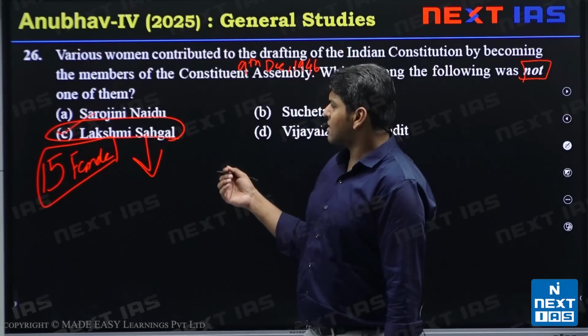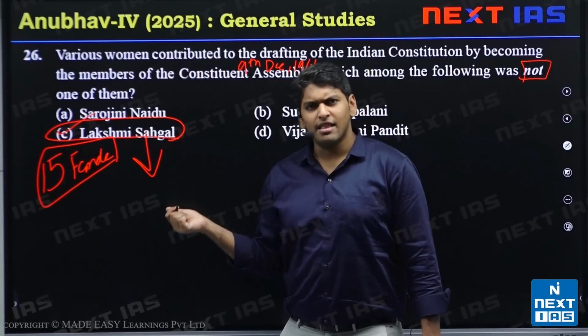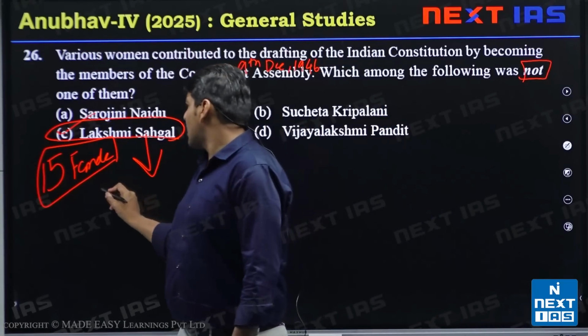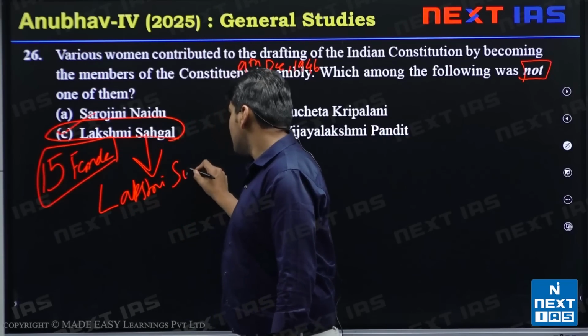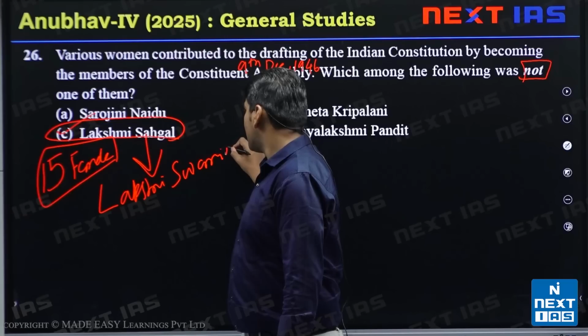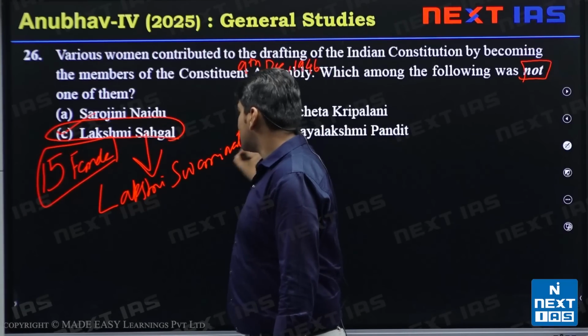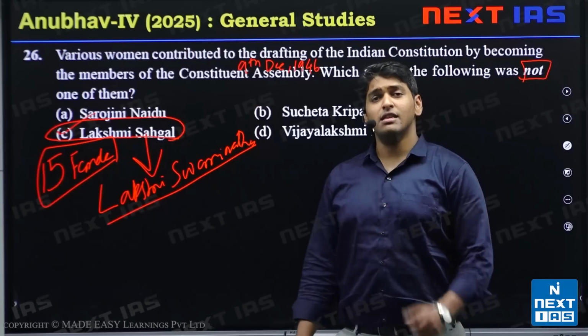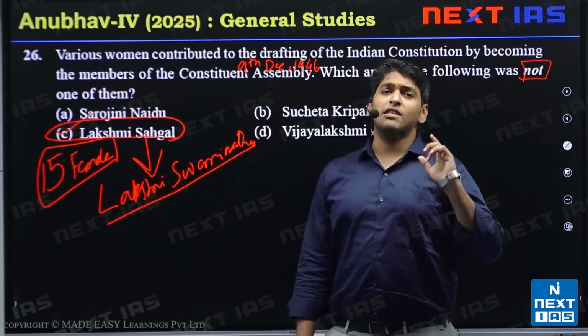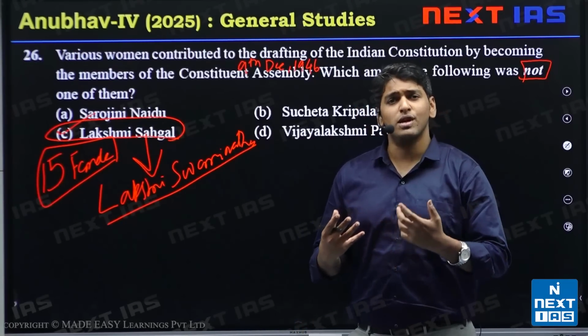A few things about Lakshmi Sehgal: she was born as Lakshmi Swaminathan. She was a doctor by training, serving as a doctor in Singapore when she was influenced by the ideas of Subhash Chandra Bose.